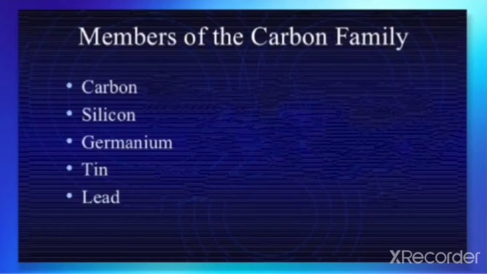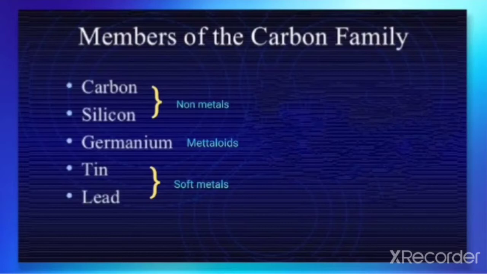From this, carbon and silicon are non-metals, germanium is a metalloid, but tin and lead are soft metals. So when we compare these, it is clear that from top to bottom, metallic character is increasing. That means the bottom one is a metal but the top one is a non-metal.